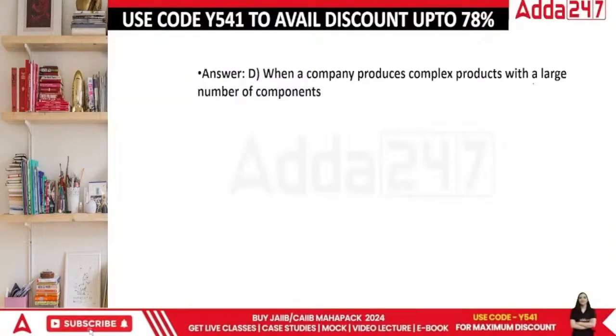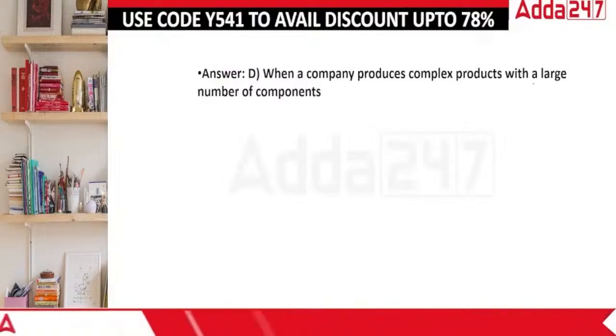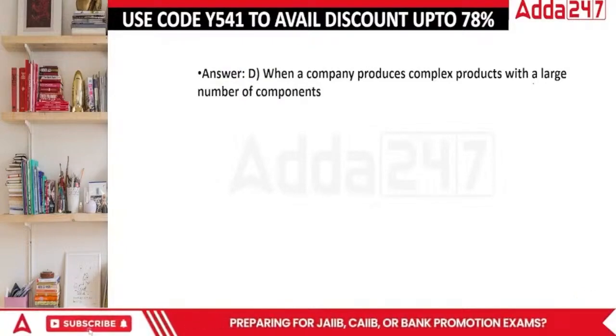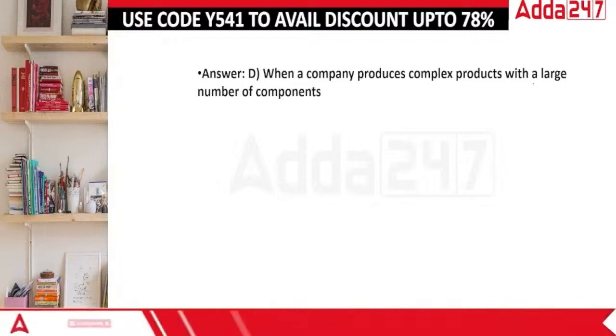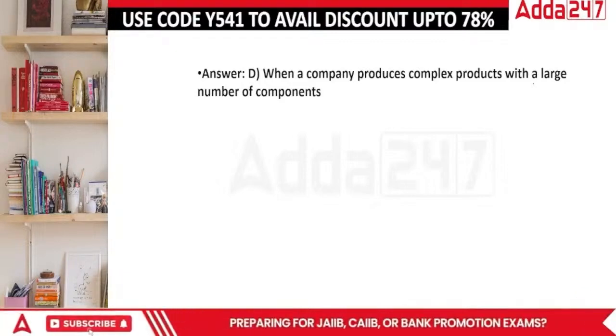The answer is when a company produces complex products with a large number of components. So you cannot have one customization. Got the idea, everyone?